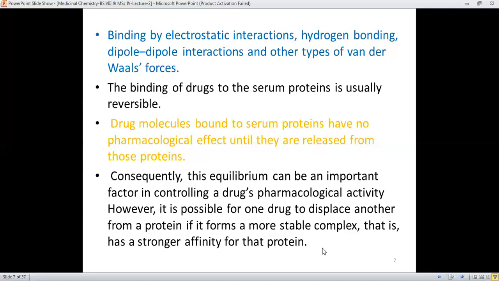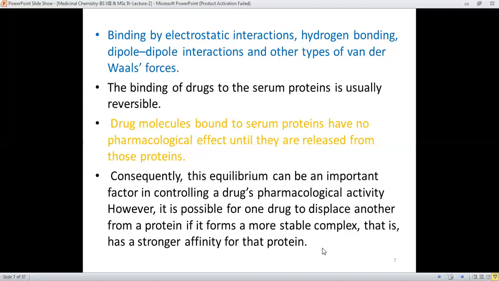It means that the main or the primary function of the drug is to make its binding with the receptor or the disease portion, or to show its pharmacological effect, and therefore these drug molecules should be released from the proteins which are present in the bloodstream. Consequently, this equilibrium can be an important factor in controlling a drug's pharmacological effect. However, it is possible for one drug to displace another from a protein.